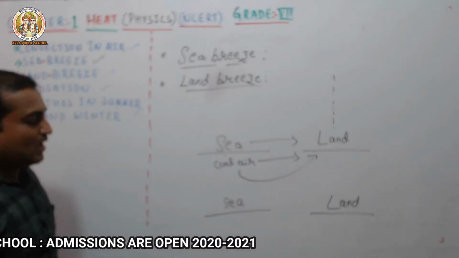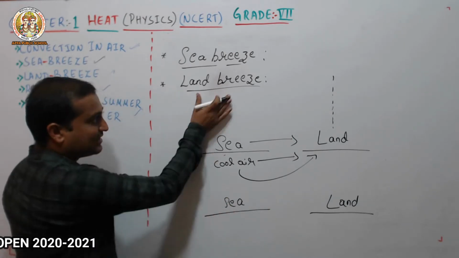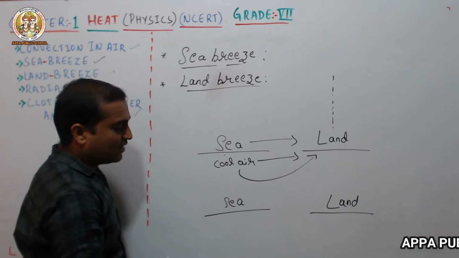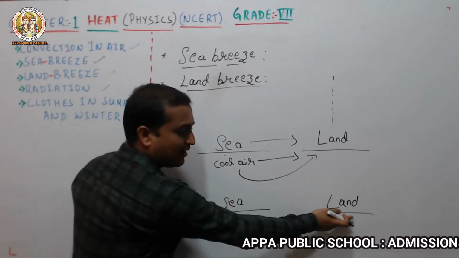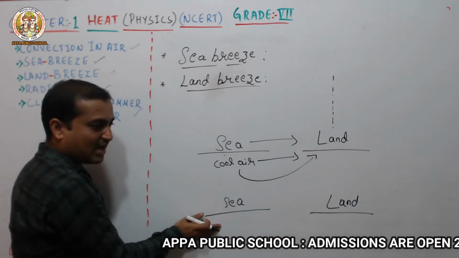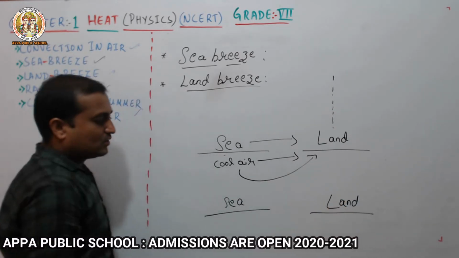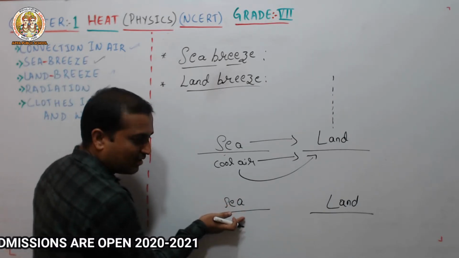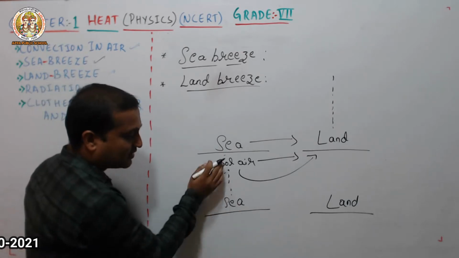The land breeze process takes place during the night time. During the night time, the sea cools down more slowly than the land. So the air above the sea is warm air, and it rises up.